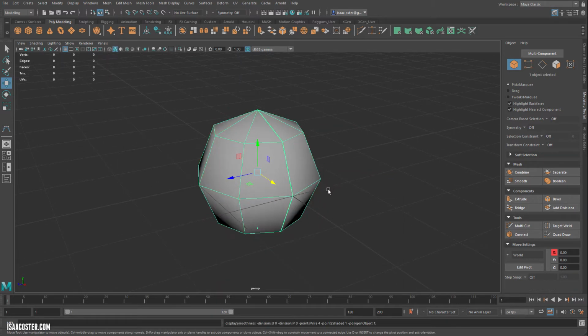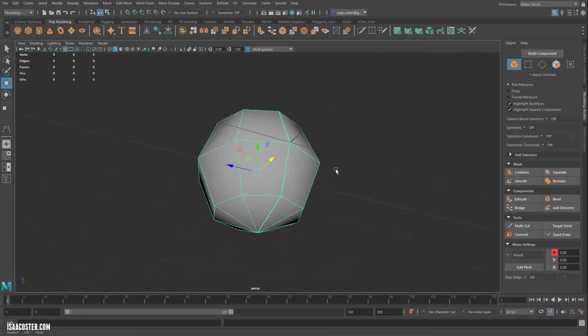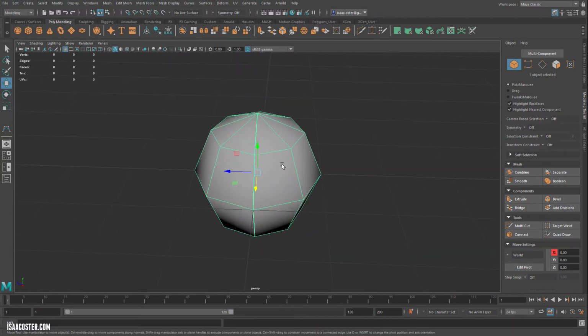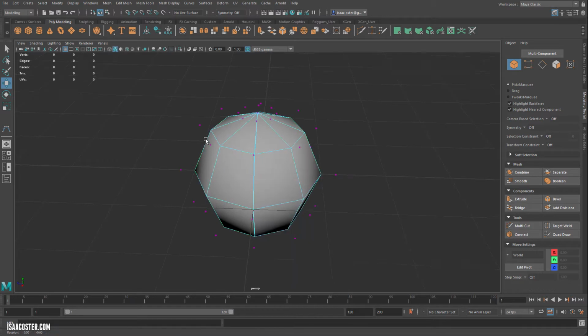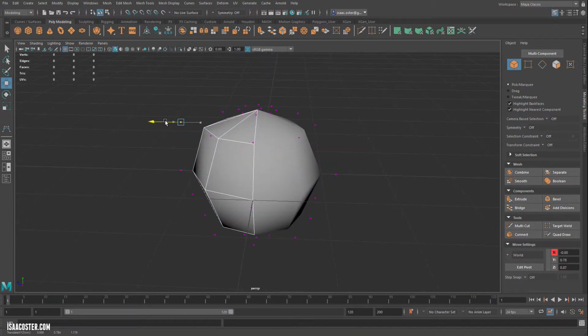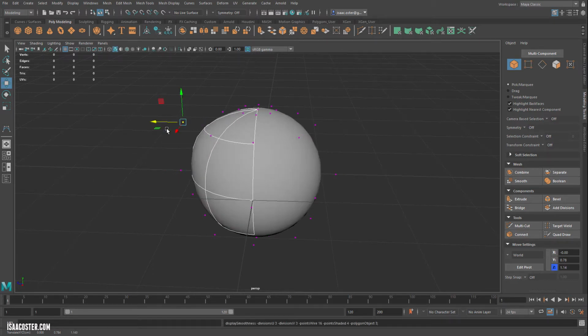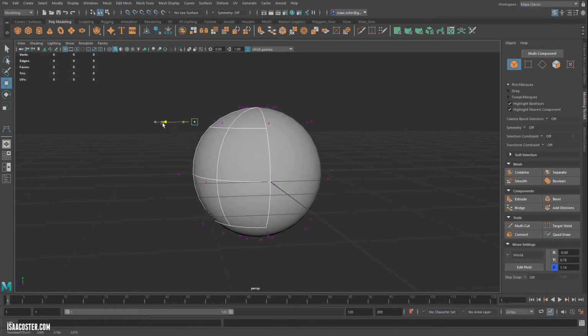So if I tap the 1 key, we can see that we're actually getting something that looks pretty similar to polygonal geometry, but once again, if I do a right click on it, you can see I have a different set of options here. I don't have verts, faces, or edges. I do get CVs, and we can see again a CV is a control vertice. So by default, you're going to want to probably just work with Nurbs in their subdivided state, which is how they will show up. So you don't have to worry about tapping the 3 key there.